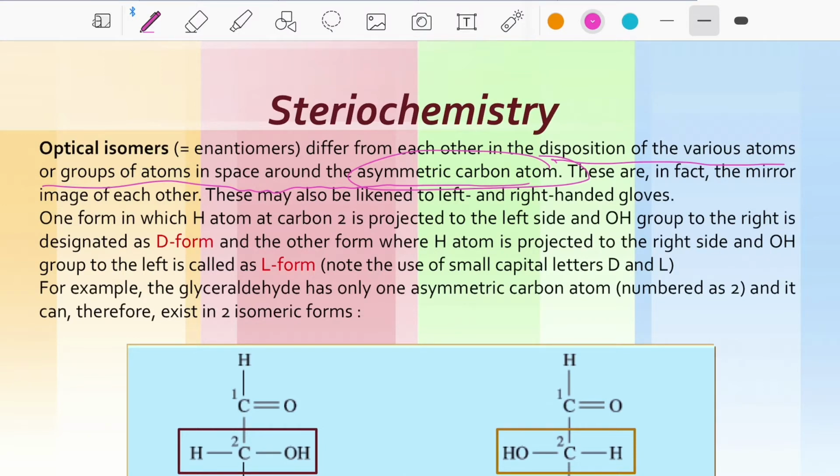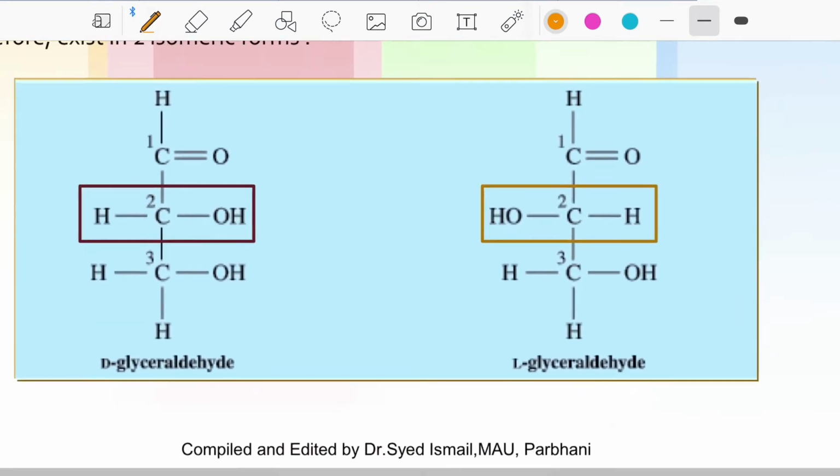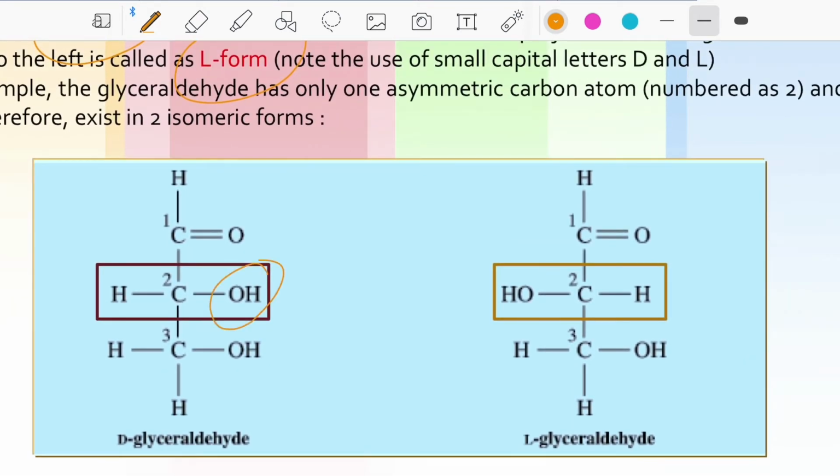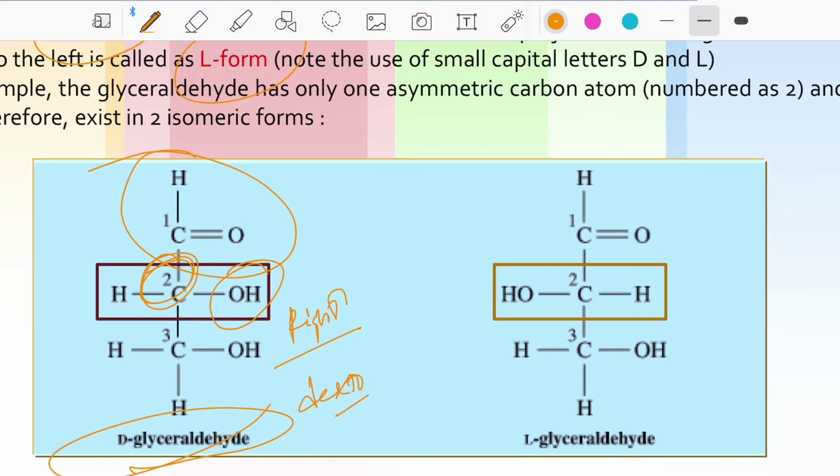Generally, there are two forms. One is the dextro form, another one is the levo form. Now I will explain here. In the dextro form, if the OH group on the second carbon atom is on the right side, then it is termed the dextro form. The second carbon atom is linked to the functional group, the aldehyde group.